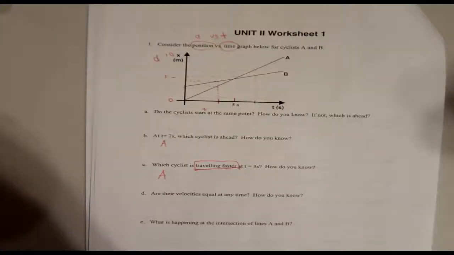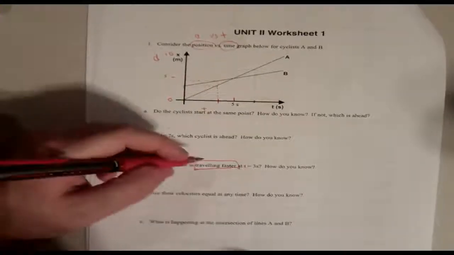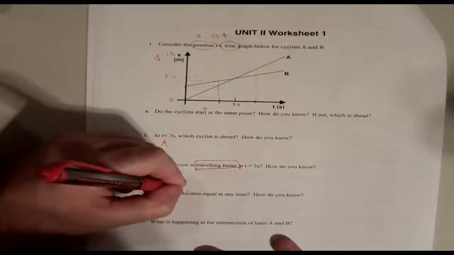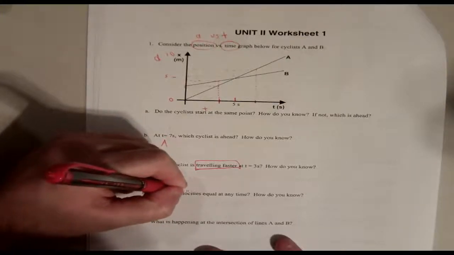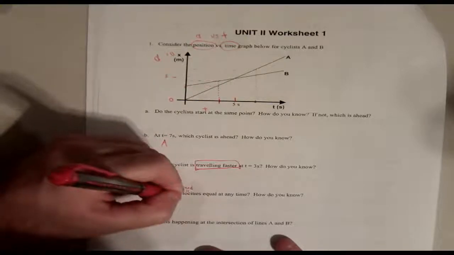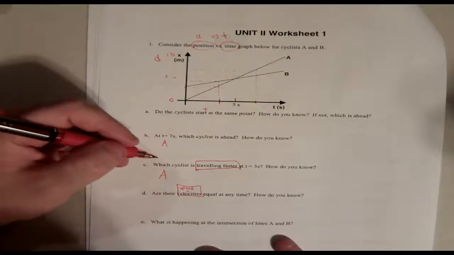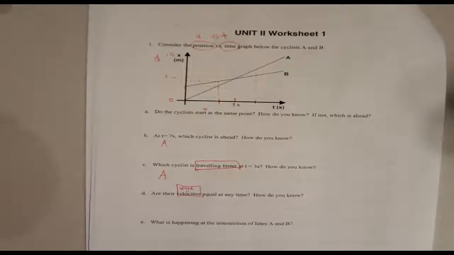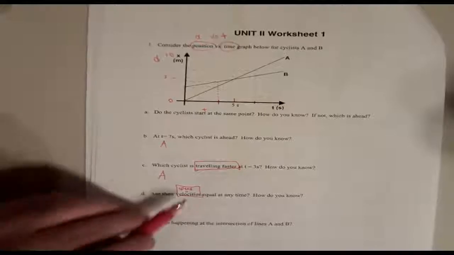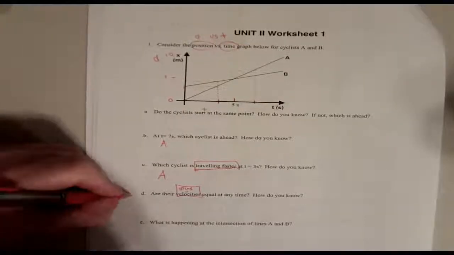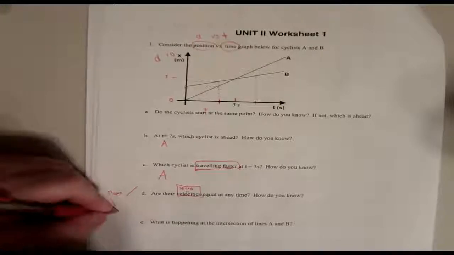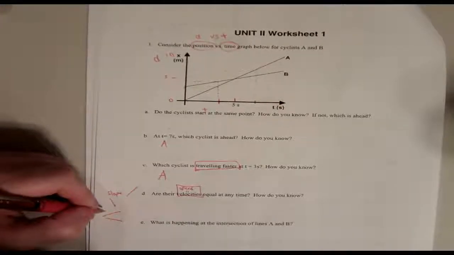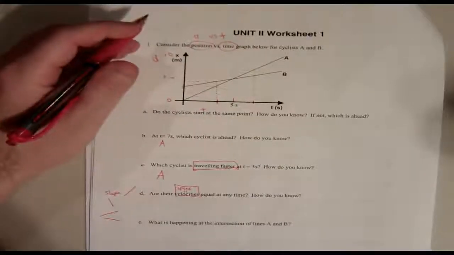D, are their velocities equal at any time? Okay, so velocity, think of this as interchangeable with speed, even though it's not exactly the same thing. Velocity and speed, same thing, right? So, are their velocities equal at any time? Okay, this is curveball question number 2. Velocity and speed here is the slope, the sharpness, up, down, not very much up, whatever. So, are they equal at any time?